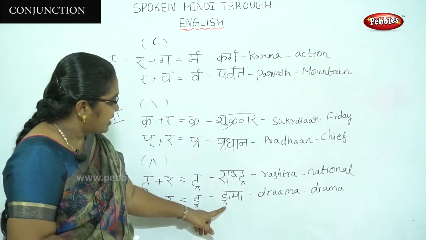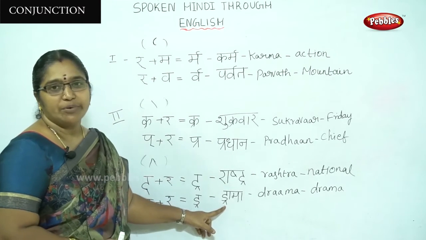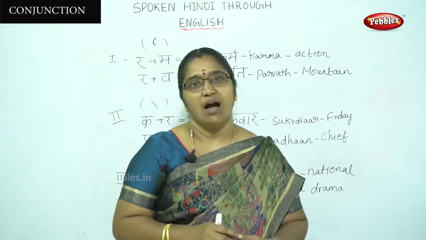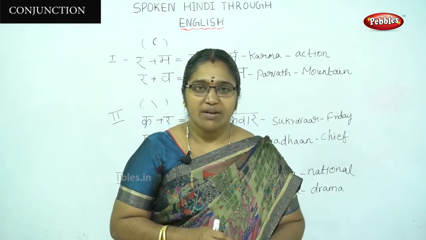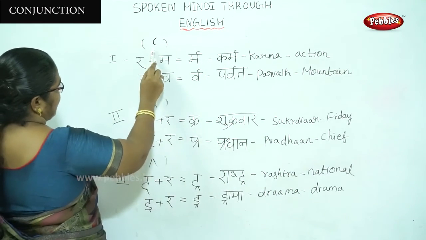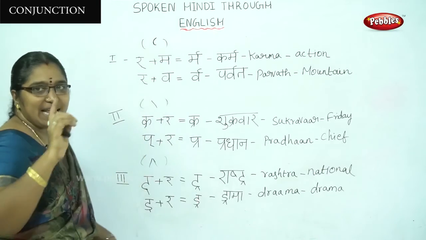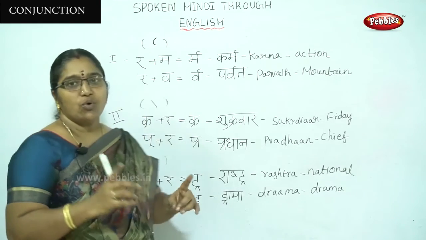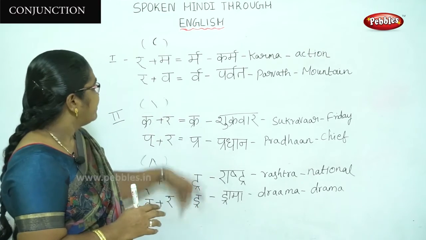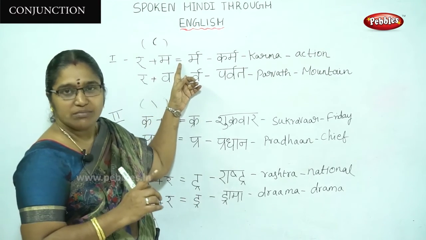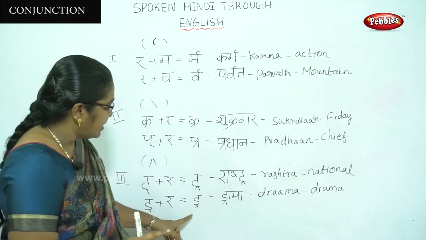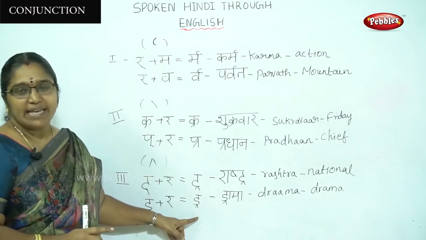Like this we have to put this type of opposite slanting lines for this circular combination with "ra". The three rules are: the first one is a curve, the second one is a light slant line, the third one is two opposite slant lines below the letters. The first one we have to write above the letter, the second one is below the letters, one slant line. The third one is two slant lines below the letters.